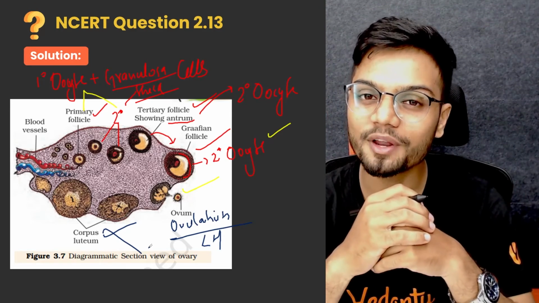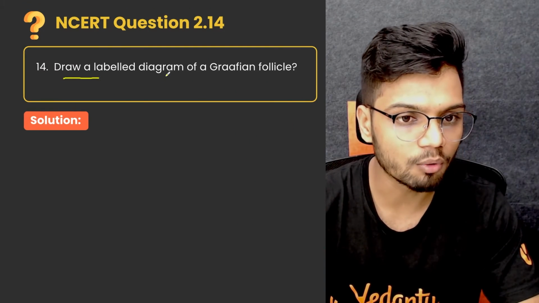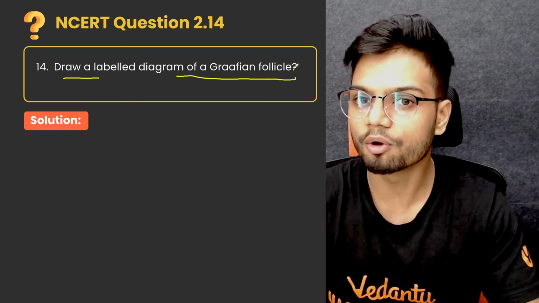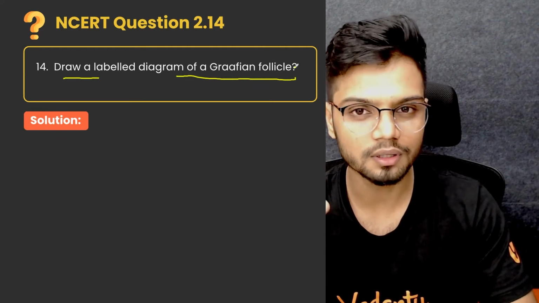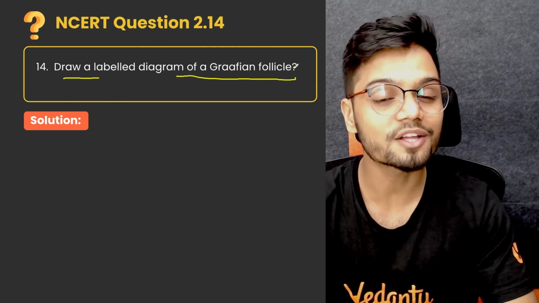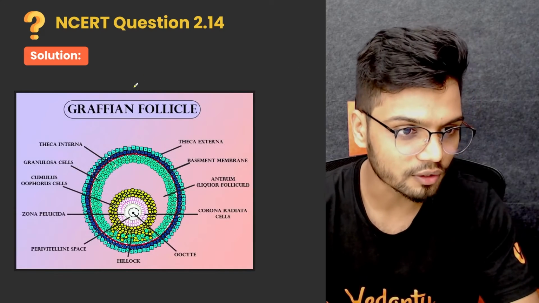I just explained to you menstruation and also the structure of the ovary altogether. Draw a labeled diagram of Graafian follicle. I know this is a little beyond NCERT. NCERT doesn't give a proper diagram of Graafian follicle, but do not worry. I have an image created by our own group. We have the Graafian follicle diagram.